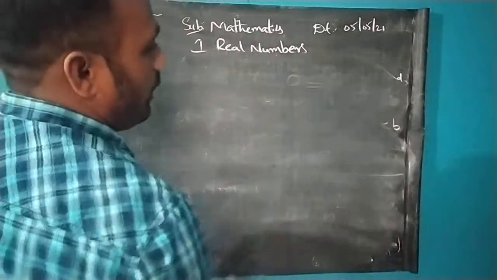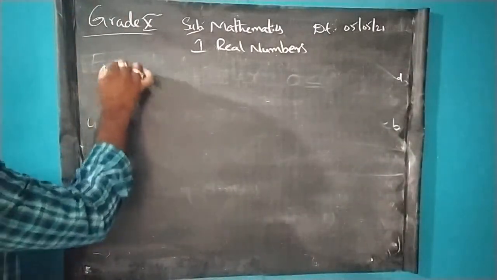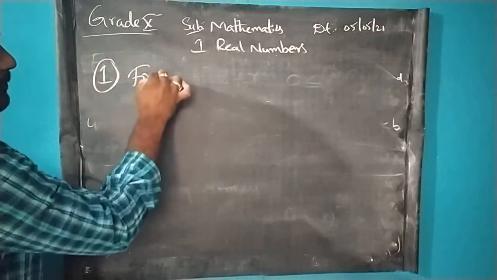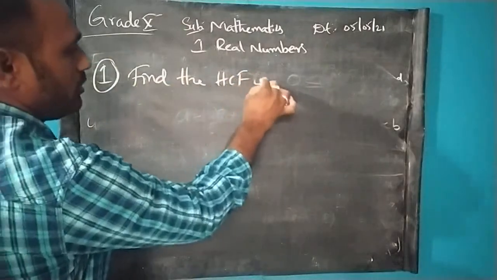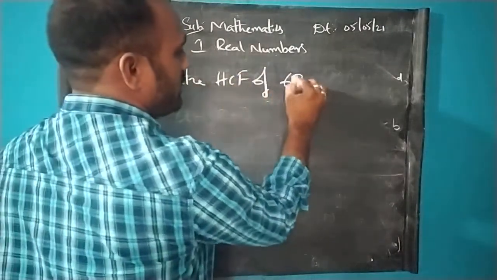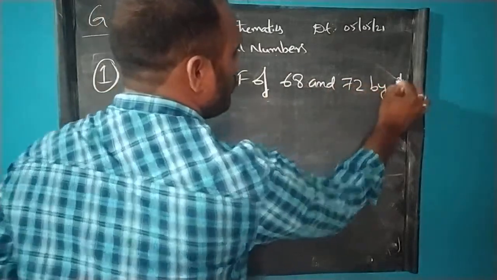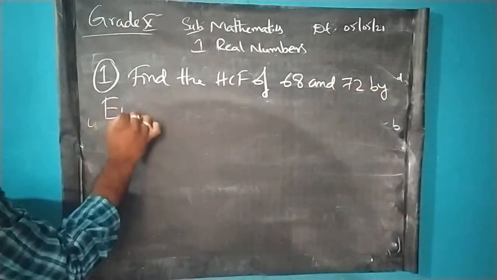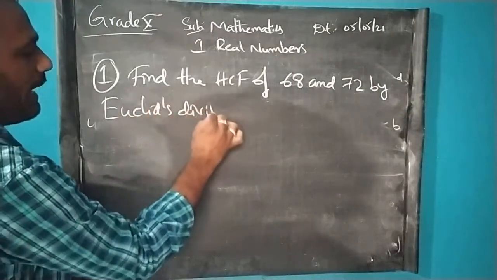Okay, this will come across by taking some questions. First, let us learn how to find out the HCF by using this Euclid's division lemma. Let us take a question first. Find the HCF of 68 and 72 by Euclid's division lemma.